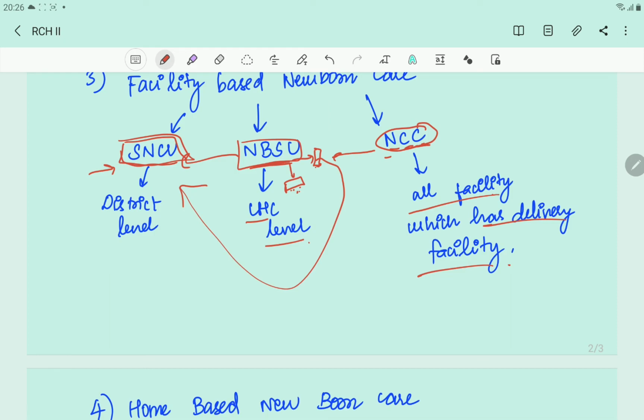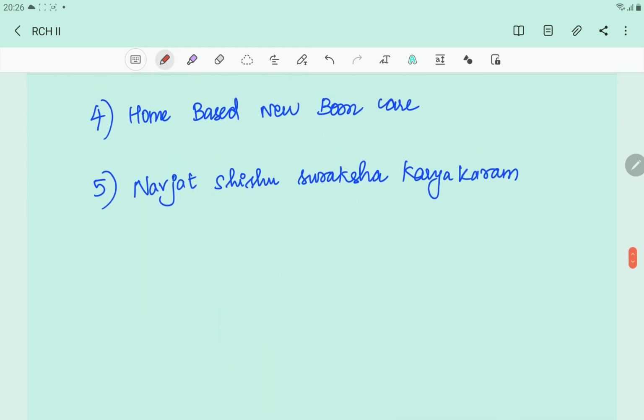And then we move on to home-based newborn care. This is where the Asha is ardently involved. Asha will go for a periodic visit according to whether they have delivered in institution or home or cesarean. If institution delivery, they'll go visit them for 6 days, and if it's a cesarean section, for 5 days, and if it's home based delivery, then for 7 days. Okay, and they'll be receiving incentives based on that.